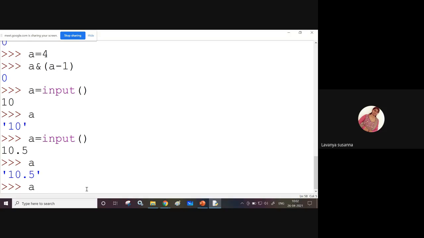How? A equal to int function. Inside the int function, give the input function. Why are you giving the int function? The int function will convert whatever input you have given into integers. By default, this input function is taking everything as a string.